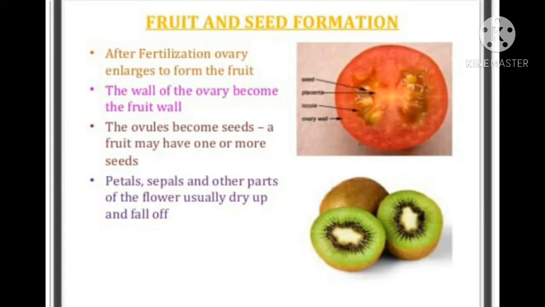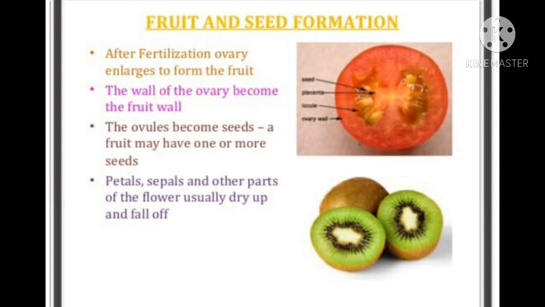Fruit and seed formation. After fertilization, the ovary enlarges to form the fruit. The ovary part of the flower changes into fruit. The wall of the ovary becomes the fruit wall. The ovules become seeds.